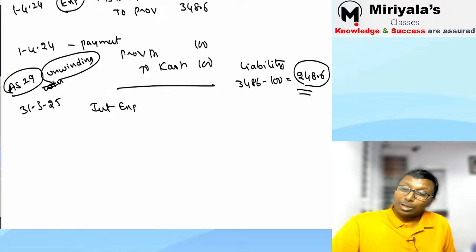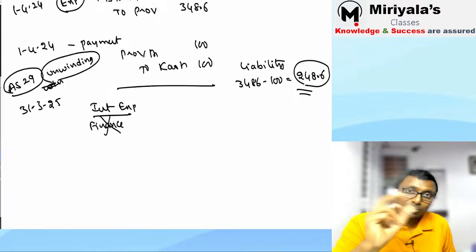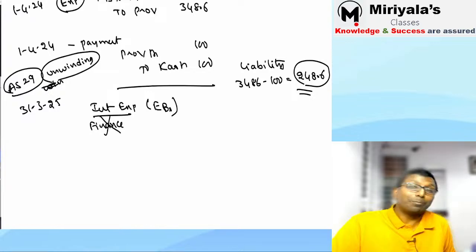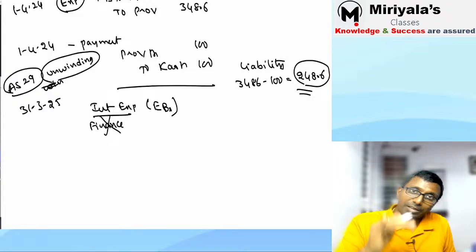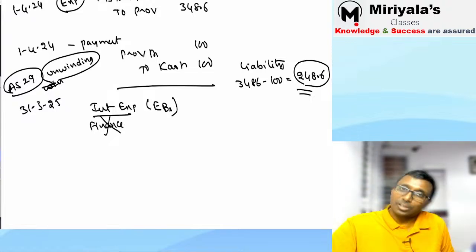But the interest expenditure is not a finance cost. It will not go under finance expense in P&L. The interest expenditure is also part and parcel of employee benefit expenses. Under employee benefit expenses in the profit and loss, the interest will also come. Got my point?